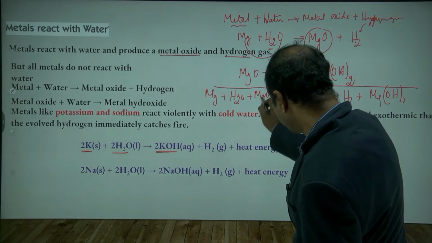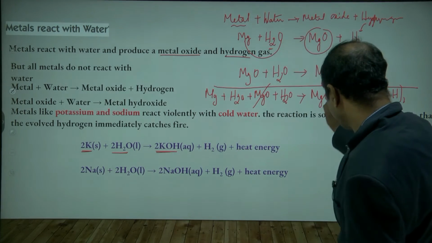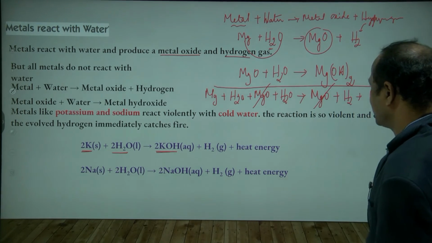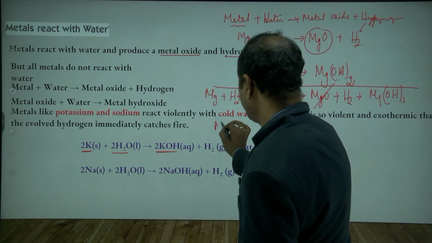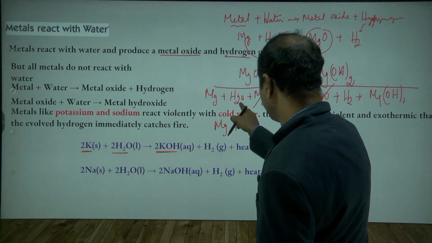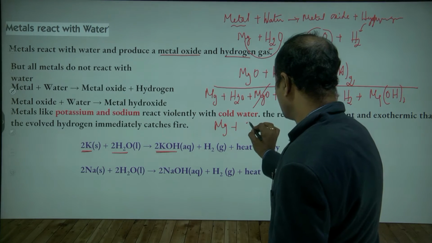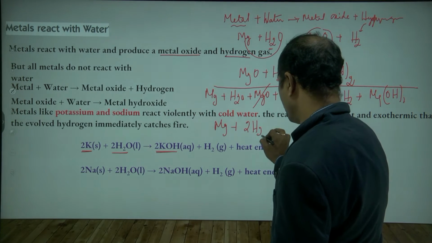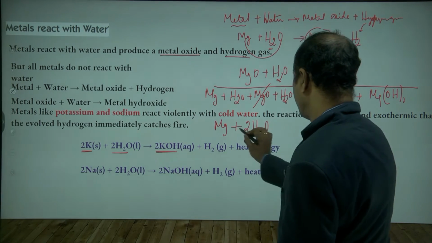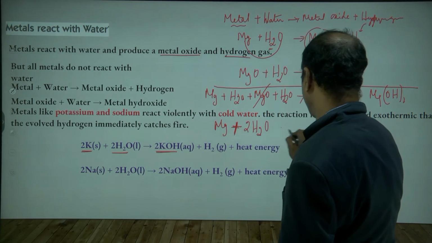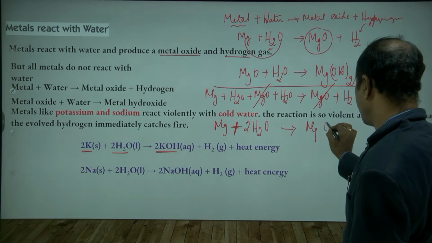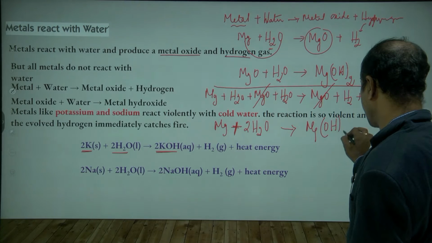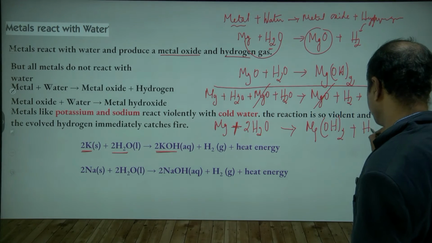Left side has magnesium oxide and right side also has magnesium oxide. Can I cancel? Yes. What is left: magnesium plus water and water, so total two water molecules, giving magnesium hydroxide, Mg(OH)2, plus hydrogen.